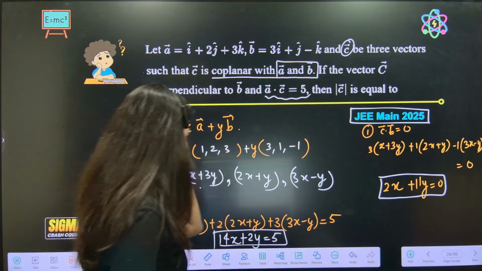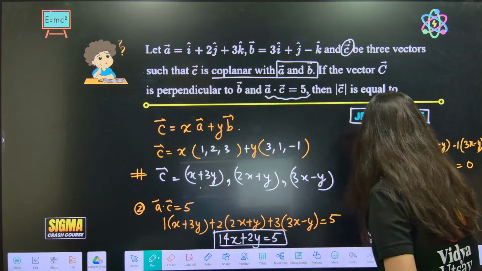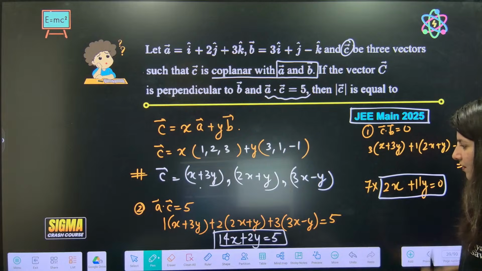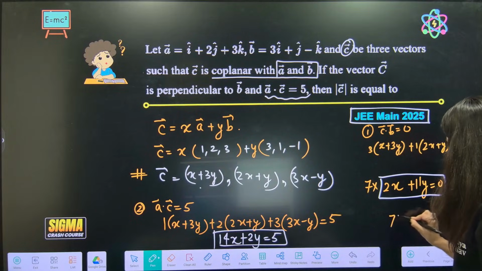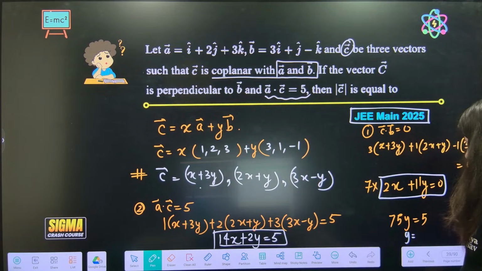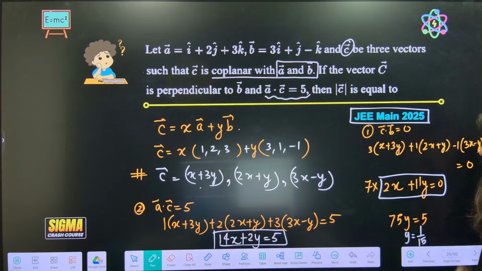If I multiply 7 in this and then subtract. Okay. 77 minus 2, 75y is equal to 5. So y is equal to 1 by 15. The moment your y is 1 by 15, x will be what? Minus 11 by 30.